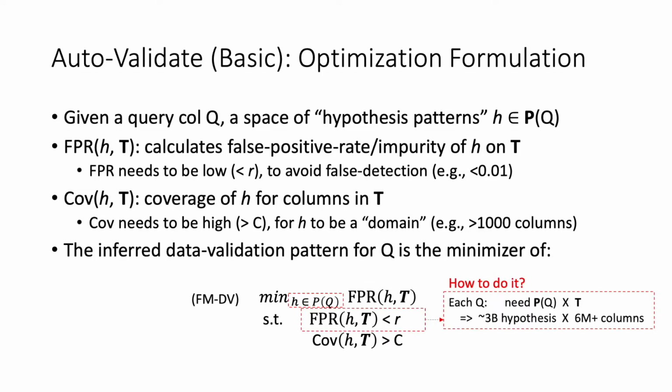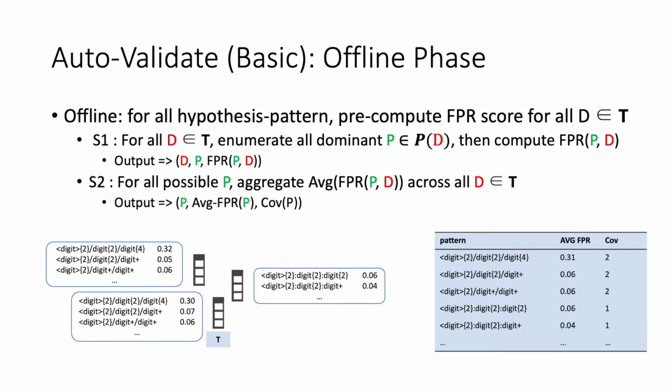In the previous discussion of pattern language, we showed that approximately 3 billion hypothesis patterns can be generated for a single timestamp column. If we were to check each of the hypothesis patterns against all columns in T, of which each may have over billions of patterns, the computational cost is massive. We adopt an optimization technique by separating the offline pre-processing from online querying. During the offline stage, we pre-compute the index of possible hypothesis patterns for efficient online search in 2 steps.